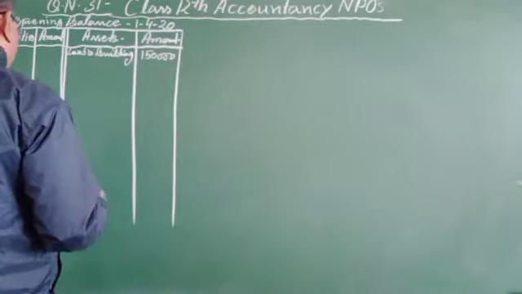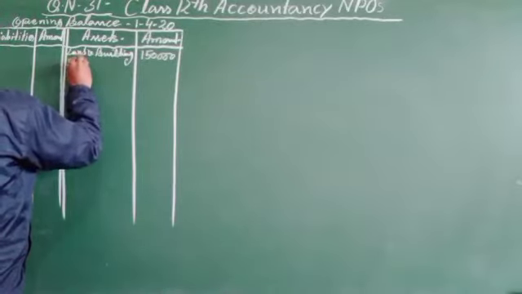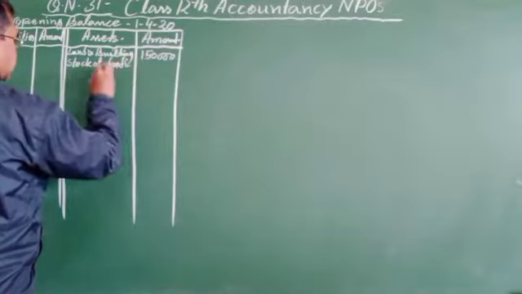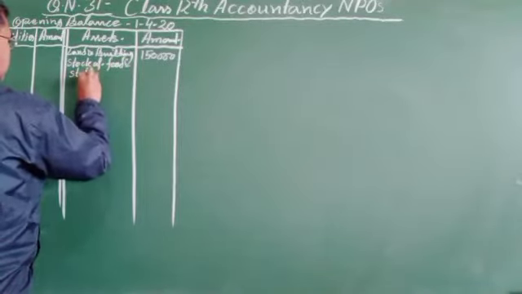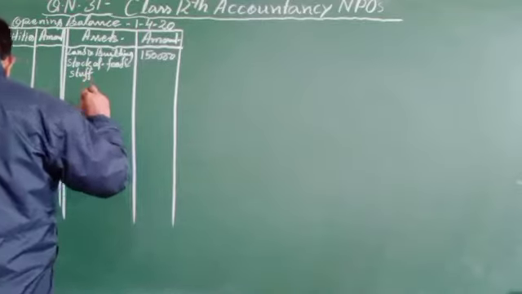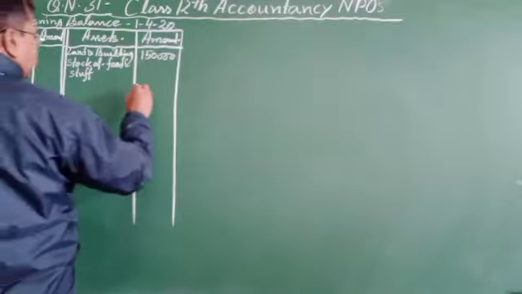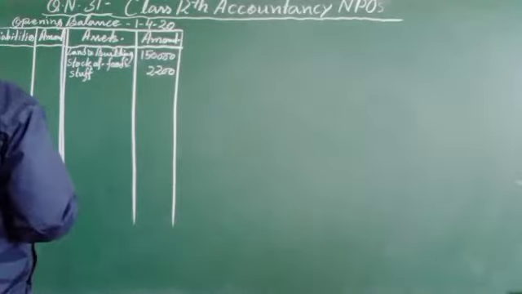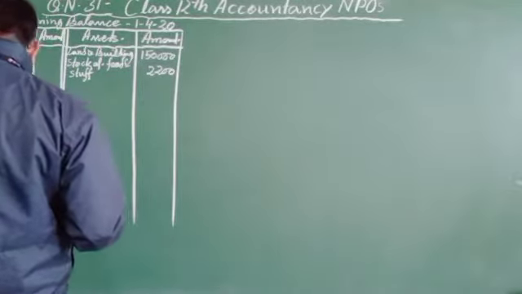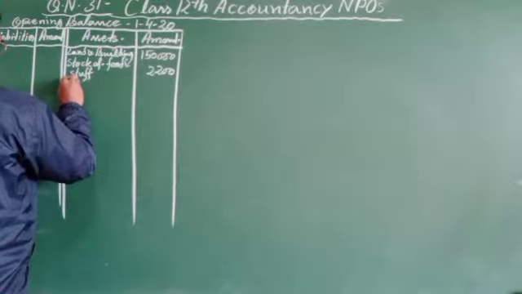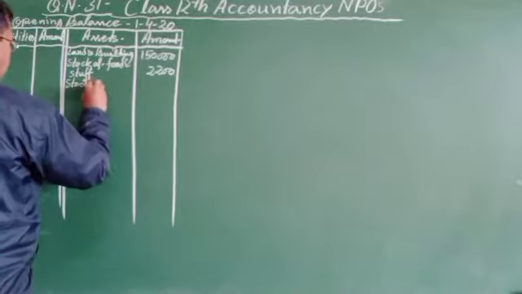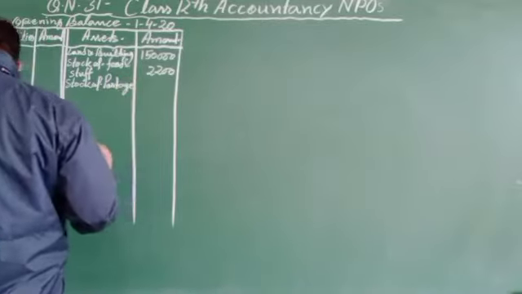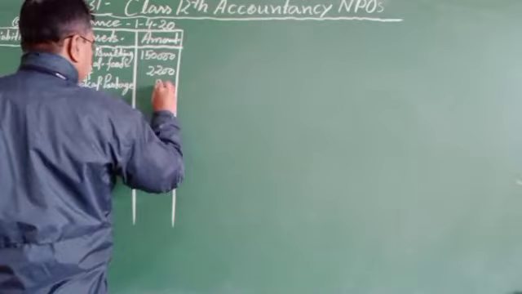Then stock of foodstuffs. The club has 2,200. Stock of postage stamp, that is 800.